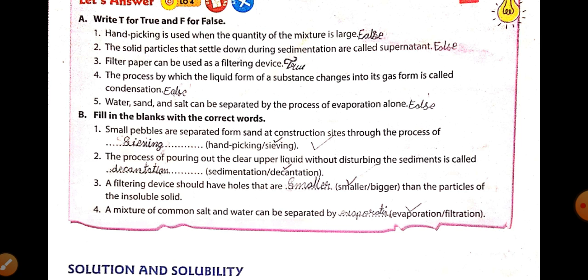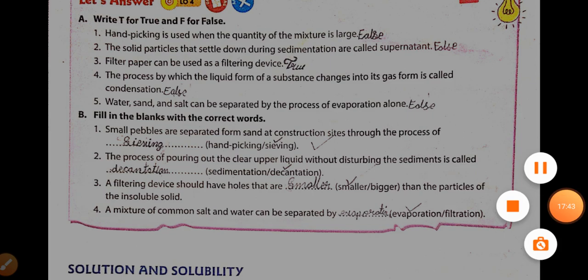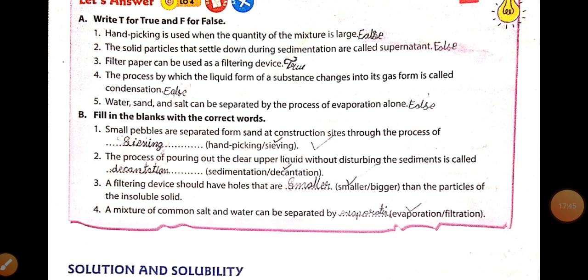Okay. Next, a mixture of common salt and water can be separated by evaporation. Okay, next.